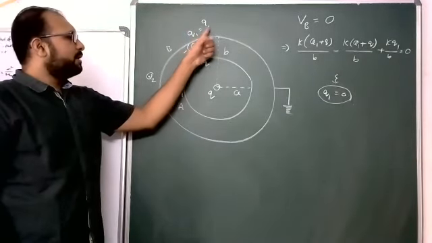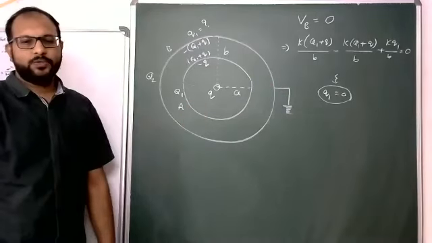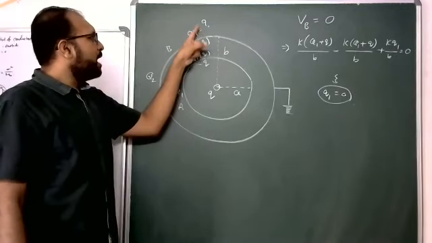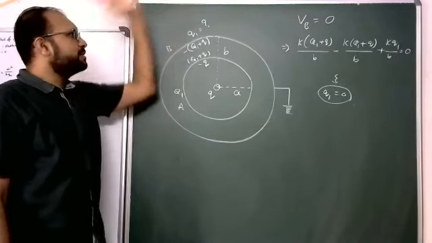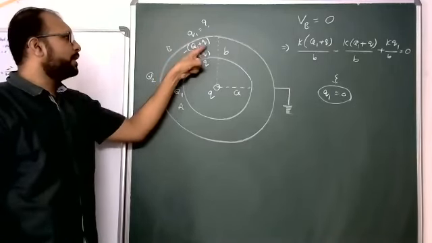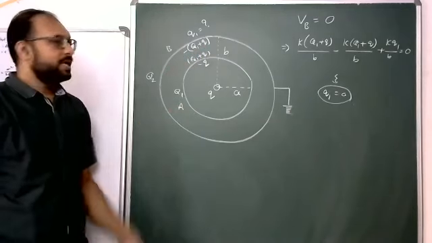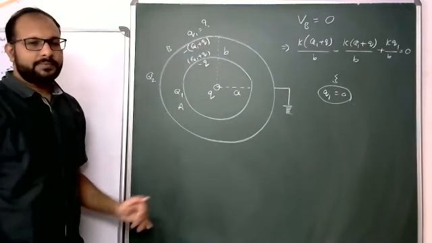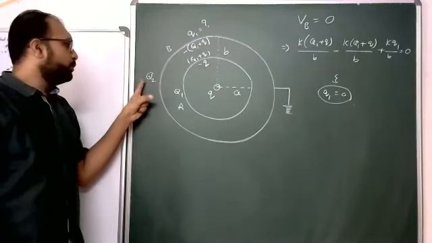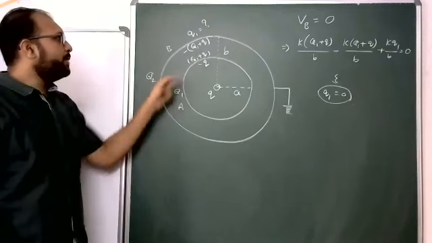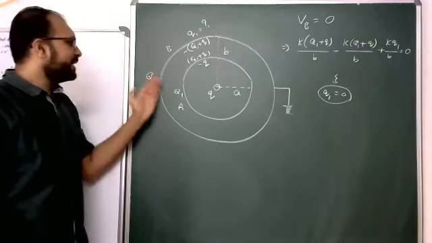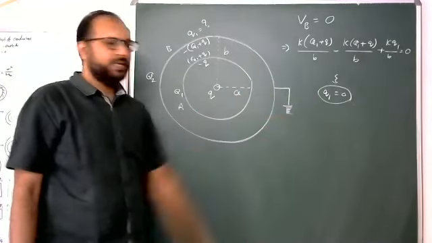Students, here q1 equals 0 came directly. So what is the meaning of q1 equal to 0? That means on the outer surface of B no charge is there. But on the inner surface, how much? Minus of q1 plus q is there. So indirectly, whatever charge was previously there, the q2 charge now becomes minus of q1 plus q only. Means definitely some charge is going to the ground.